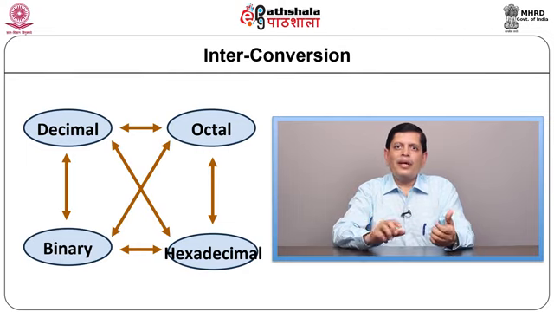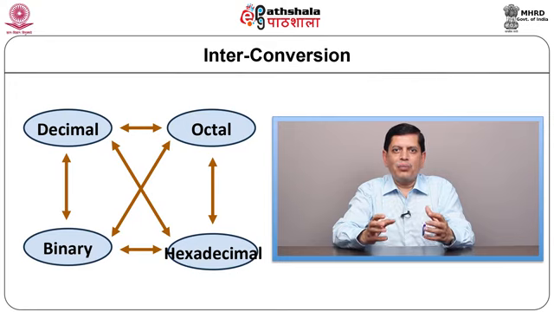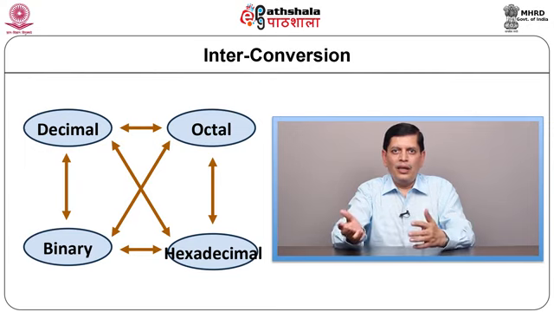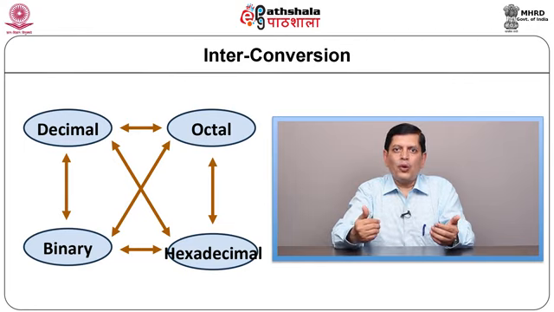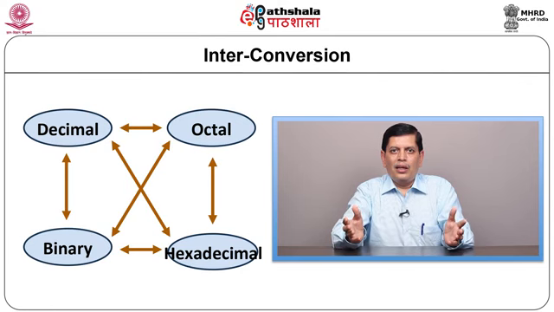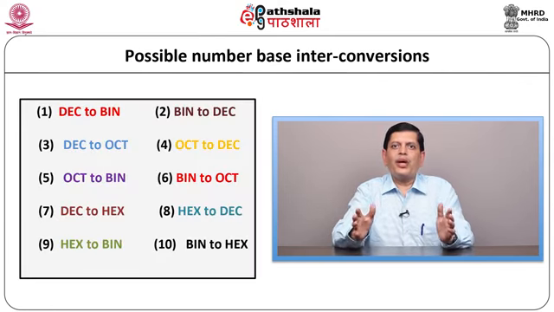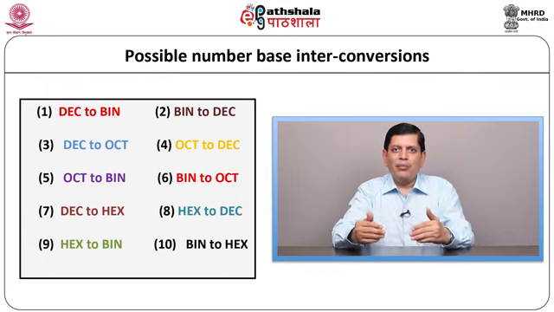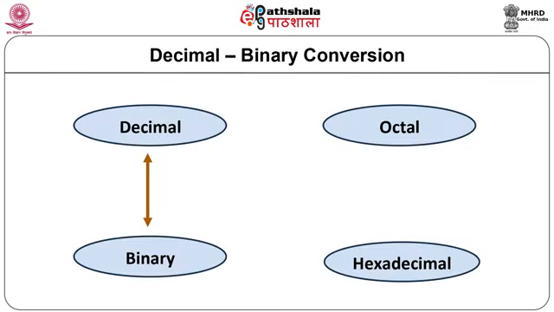In certain cases, we can even think about representing binary numbers in groups of 3 bits or 4 bits. So binary can be converted into octal or octal back to binary. The same is true for a group of 4 bits, wherein we convert the 4-bit binary code into hexadecimal or hexadecimal into binary once again. So in all, there will be 10 different types of conversions we are going to study in this section. It will begin with decimal to binary and binary back to decimal. Let us start with interconversion process.